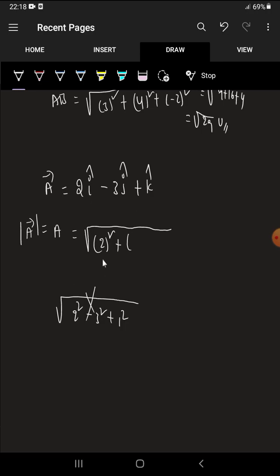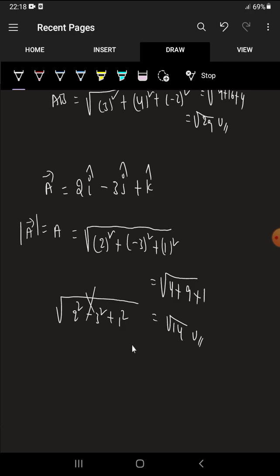Then the value is 2 square plus minus 3 whole square plus 1 square. So this becomes simply 4 plus minus 3 whole square, which is 9, plus 1 square, 1. 4 plus 9 is 13, 14, root over 14 units.